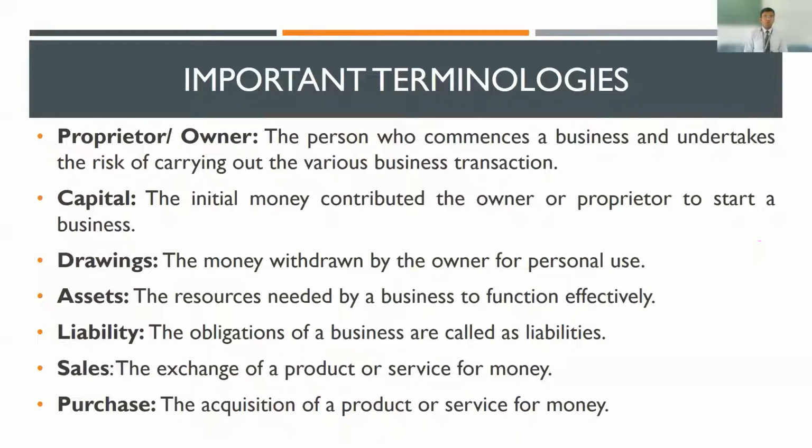It may run into a lot of losses. It may run into a lot of problems. It may not yield the result you desired. So there is a lot of risk associated with running a business. But the proprietor is the person who's willing to start that business and take up all that responsibility on his shoulder. So that person is referred to as a proprietor.